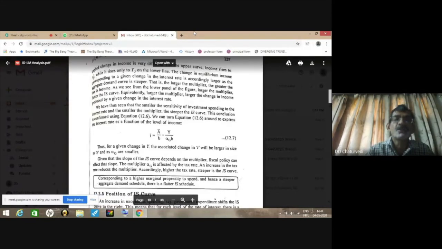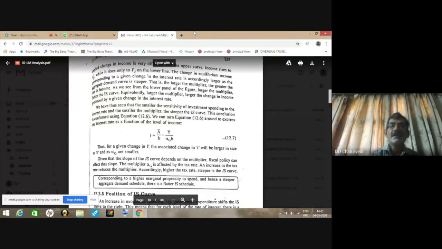So corresponding to higher marginal propensity to spend and hence steeper aggregate demand schedule, we find flatter IS curve, because high value of marginal propensity to spend would imply high value of multiplier, and high value of multiplier would mean more value of alpha G, and so there will be lesser value of slope of IS curve, or IS curve will become flatter.